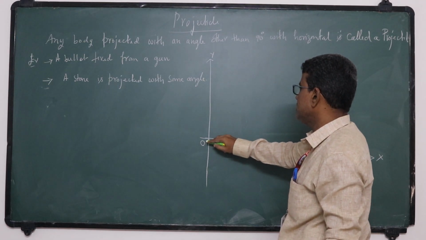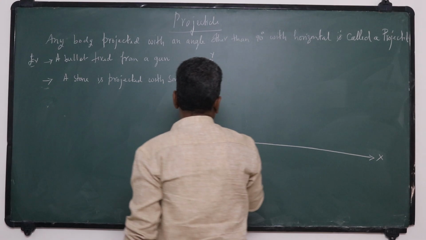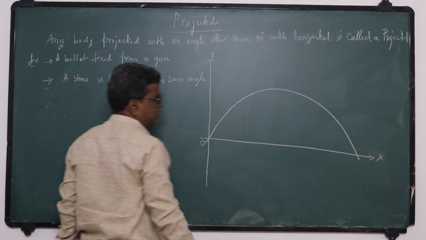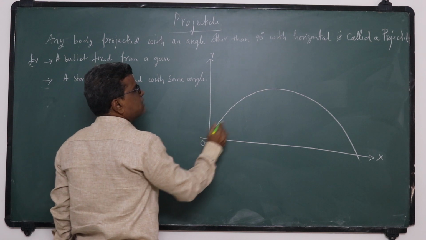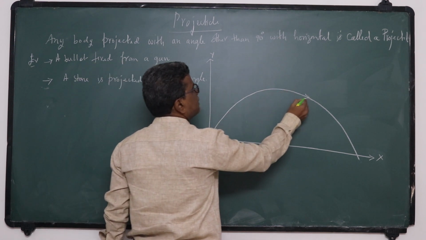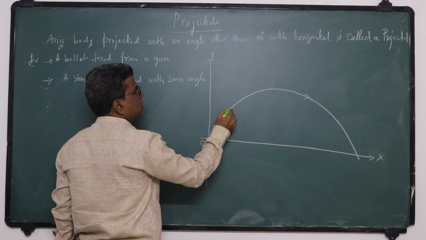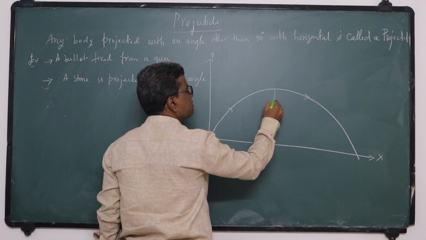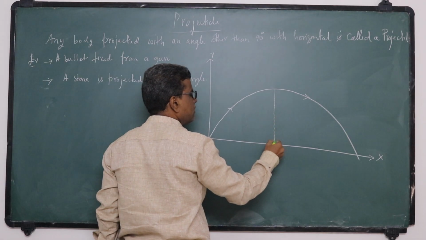So if you project like this, it travels like this. This is the path taken by the projectile. It reaches its maximum height during its journey.